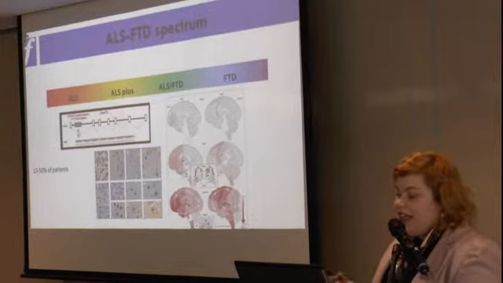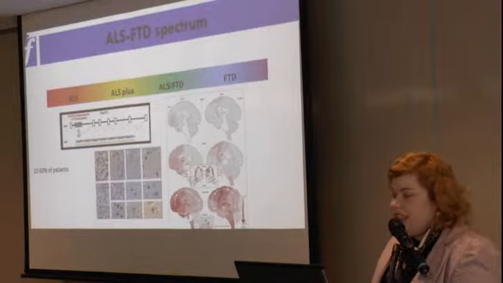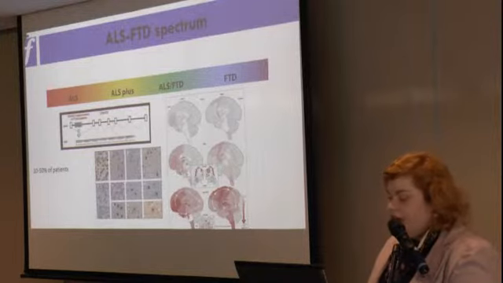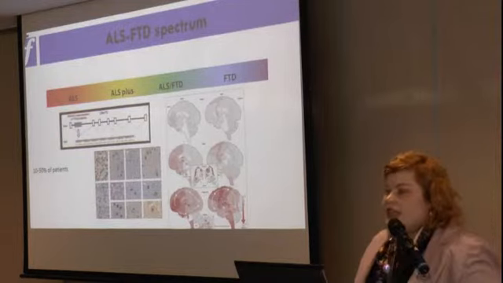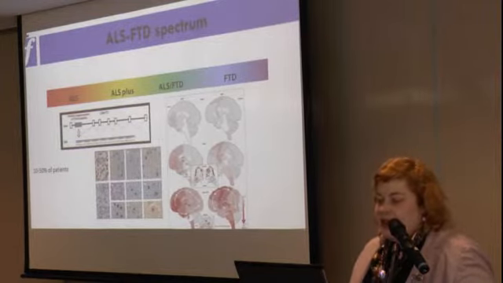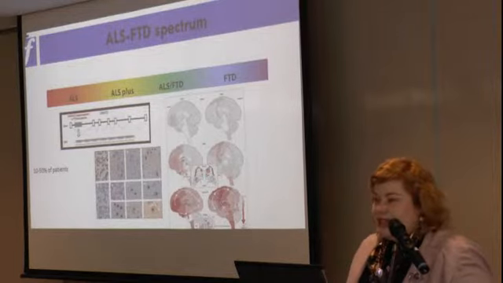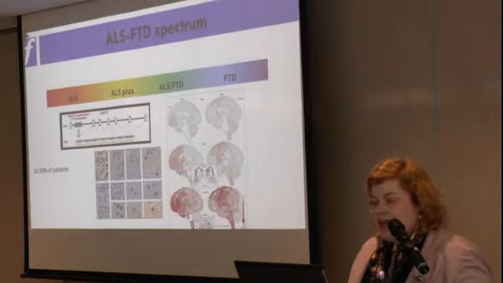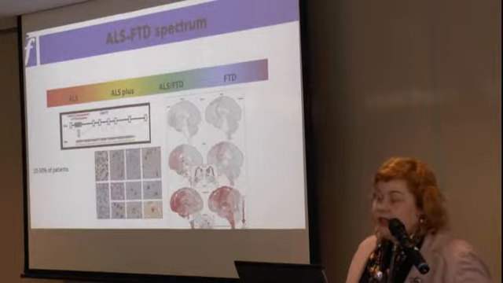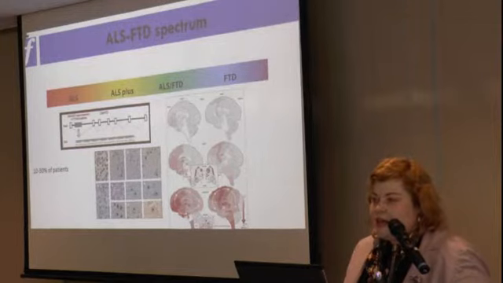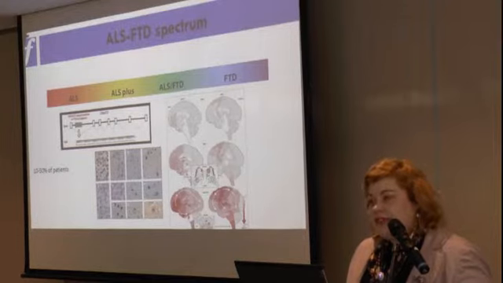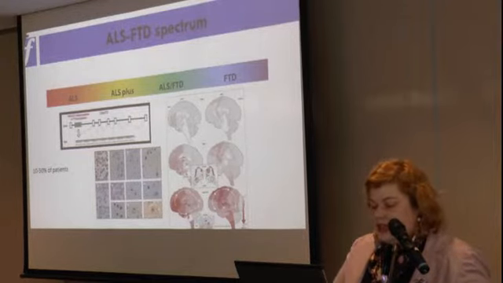ALS and FTD are linked by a common pathology, which is the TDP43 protein. And also, as Margie alluded to, in 2011, there was the discovery of this gene called the C9orf72 mutation, which links families with both FTD and motor neurone disease. We know that approximately 10 to 50% of patients will have cognitive changes, and it depends where you work on the estimate of what patients have cognitive change. Probably 10 to 15% have ALS and FTD, but 50% will have subtle behavioural changes or changes in cognition.